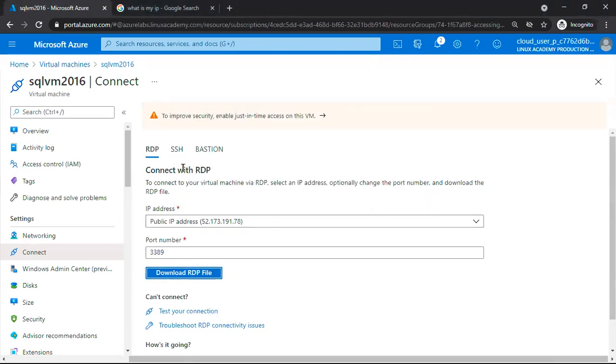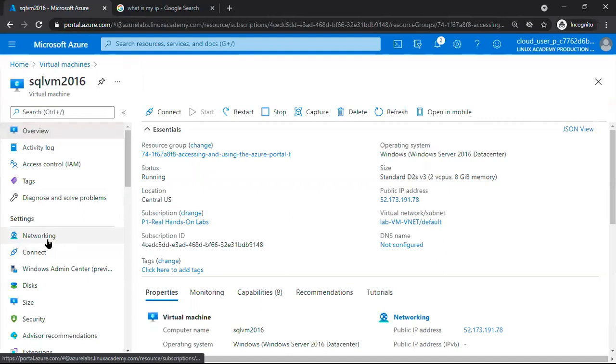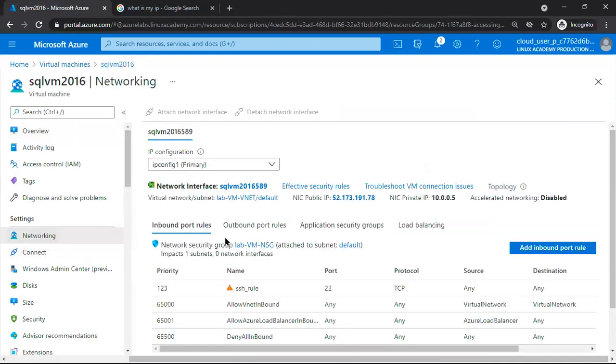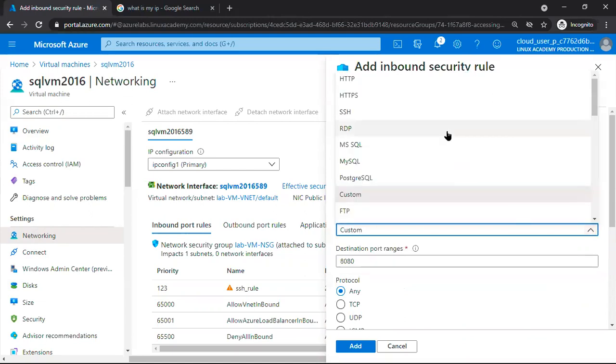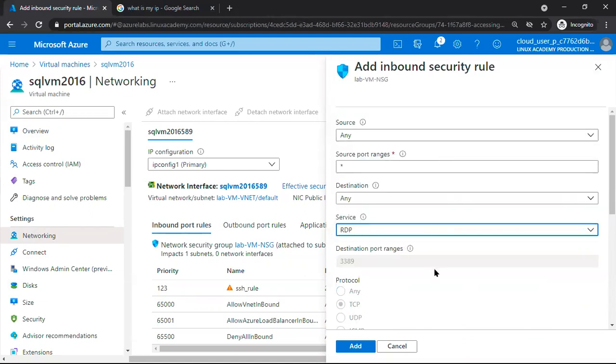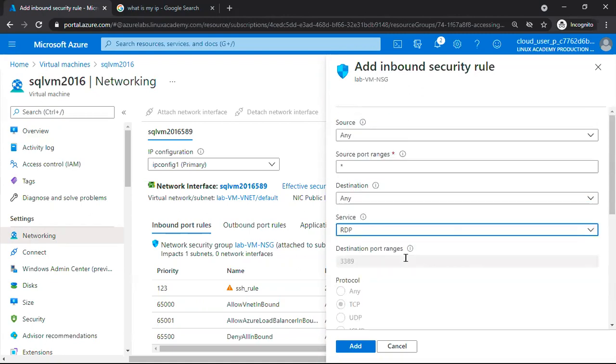No problem. So what I will do, I'll go to networking, inbound rule. I will add an inbound rule, which is RDP. I'm adding the inbound rule, allow the default port number.